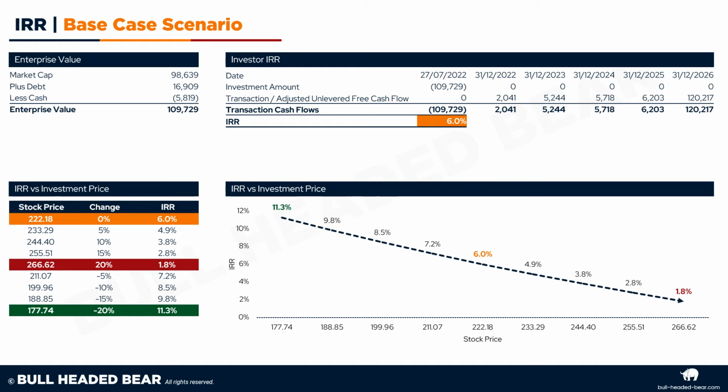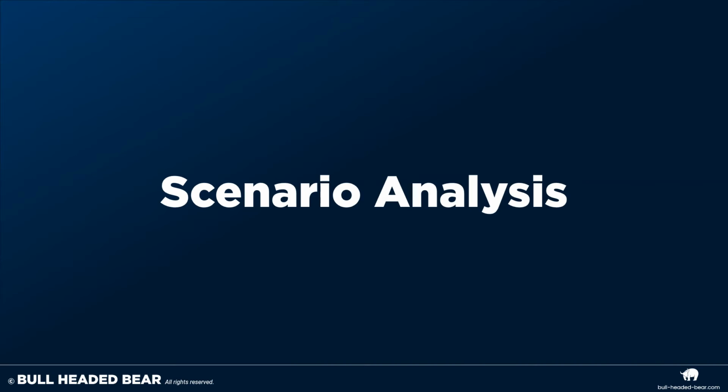Now we can have a look at some sensitivity analysis here. If the stock price increases to $266.62, the internal rate of return will only be 1.8%. If the stock price decreases 20% to $177.74, we'll get an internal rate of return of 11.3%. That model was based on the base case scenario.